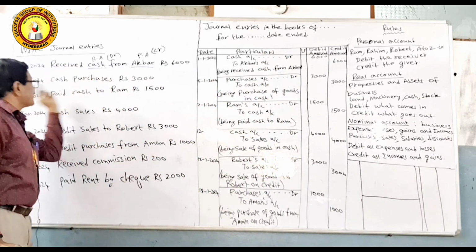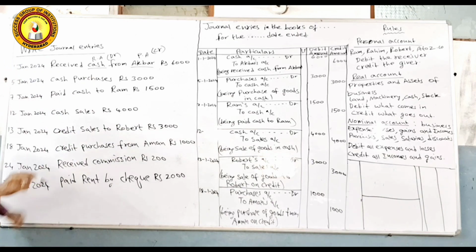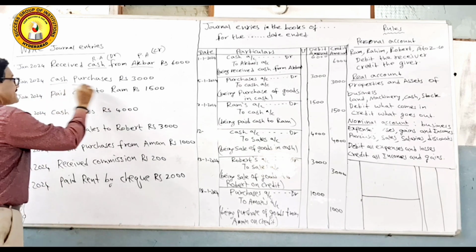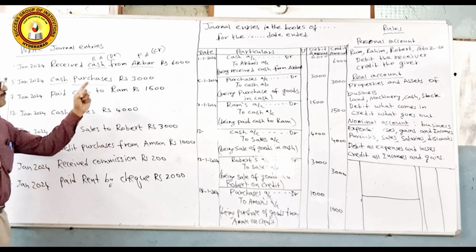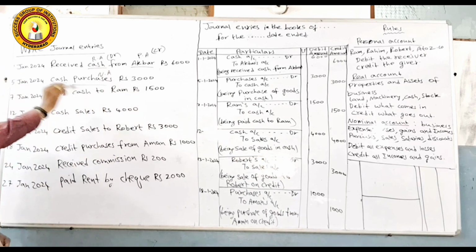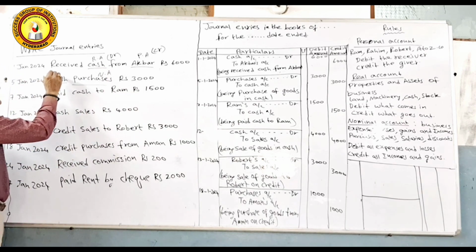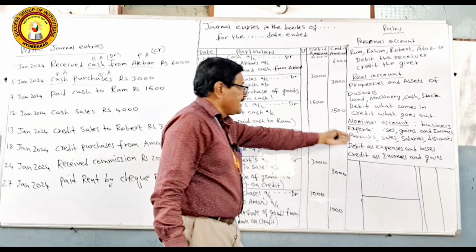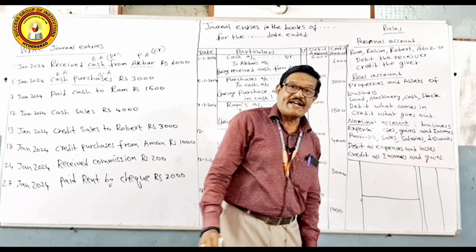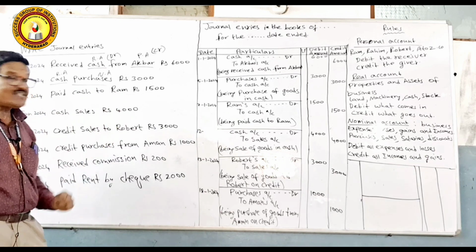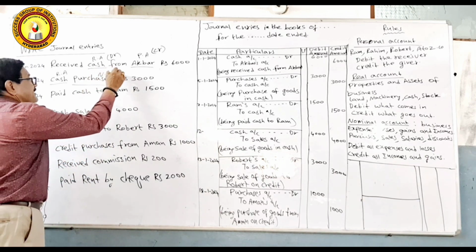Now we come across the second transaction, 5th January 2024. Here, cash purchases. Cash is one aspect of the transaction and the purchase is the other aspect. Purchase comes under nominal account because it is an expenditure of the business, and cash comes under real account. The rule clearly states that in the nominal account, debit all expenses and losses. When you are running a business, you must make purchases first. That is an expenditure to the business, so it comes under debit.